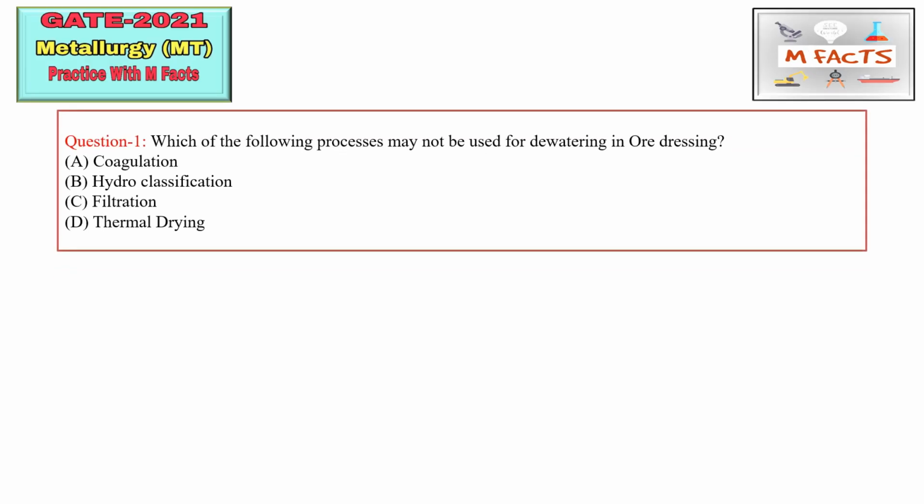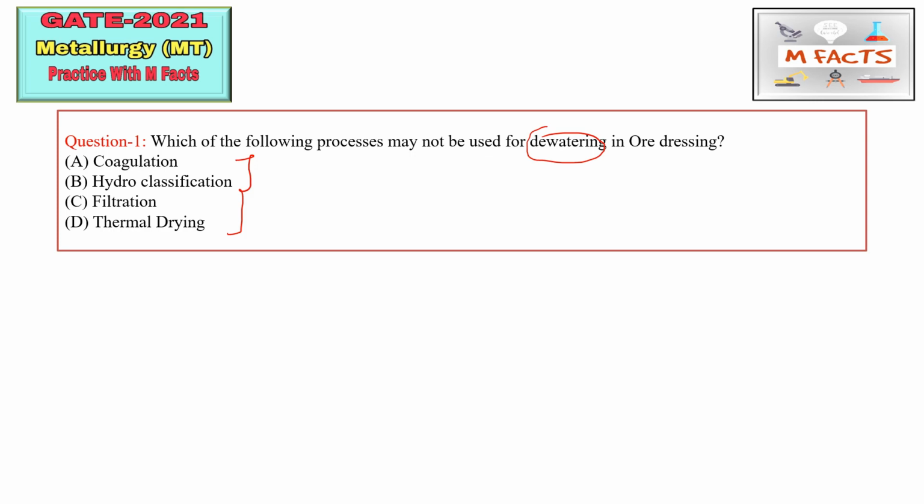So the first question is, which of the following processes may not be used for dewatering in ore dressing? Dewatering is basically done after all the processes in ore dressing for removal of moisture or for drying purpose. These are the 4 options: coagulation, hydroclassification, filtration, and thermal drying. They are asking which of the following processes may not be used for dewatering purpose.